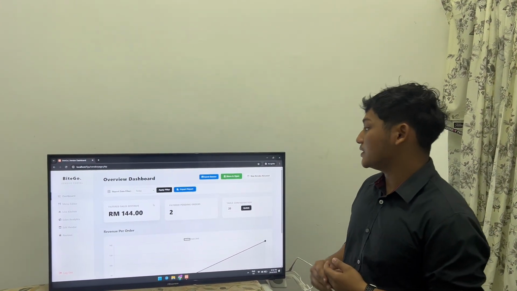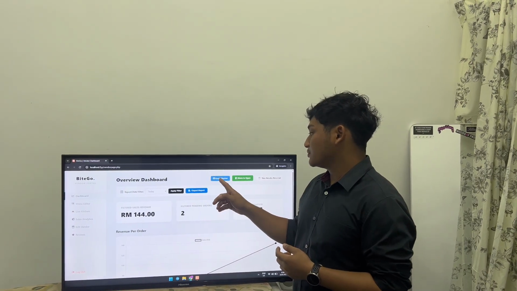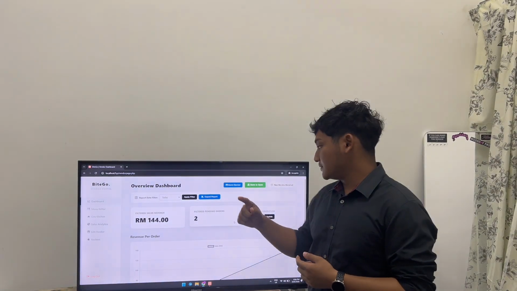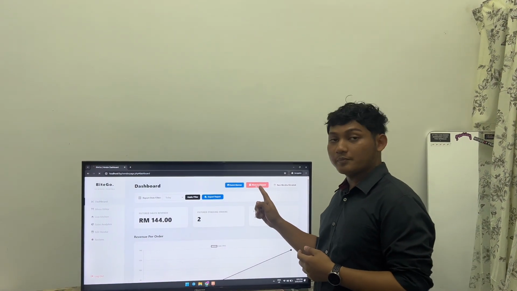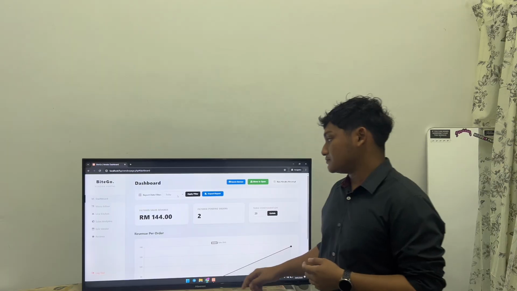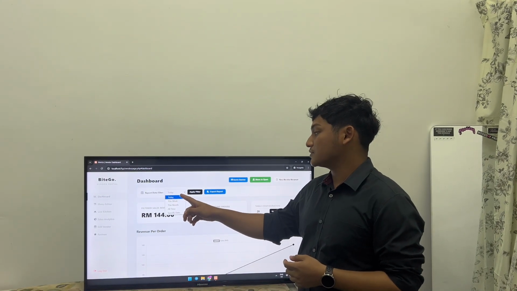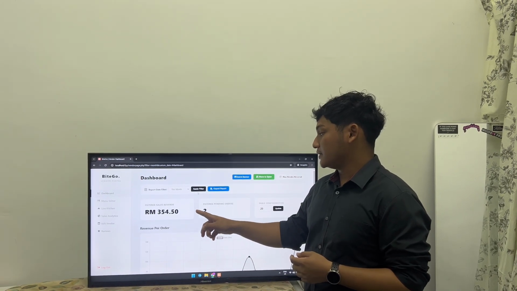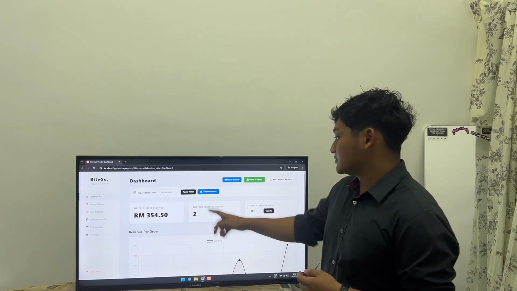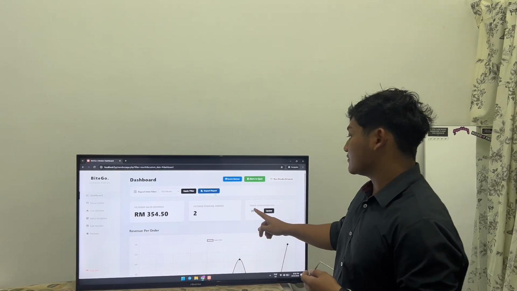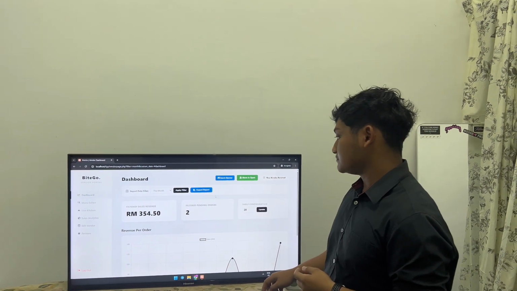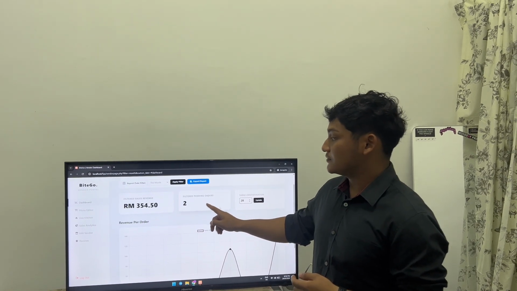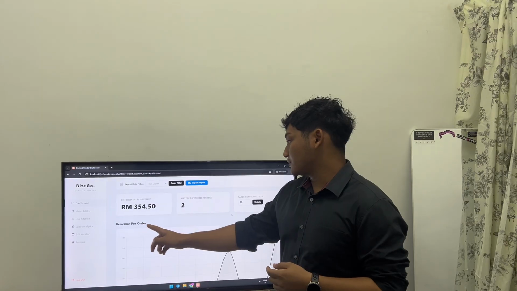Okay, so first of all, on the dashboard we can click banner that can change the banner at the scroll bar earlier, and can change the store is open or closed. On the dashboard they also can edit the report date filter by today, this month, and this year. You can click apply filter, and you can also update the table number. You can see the filter pending orders, filtered sales revenue, and revenue per order.